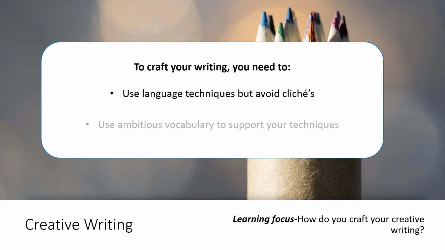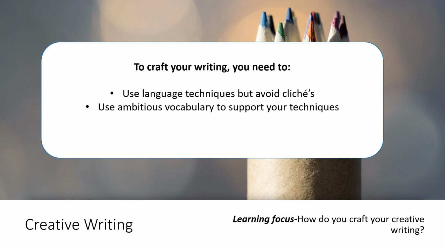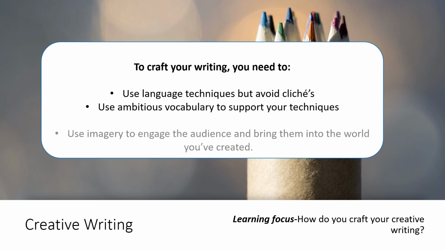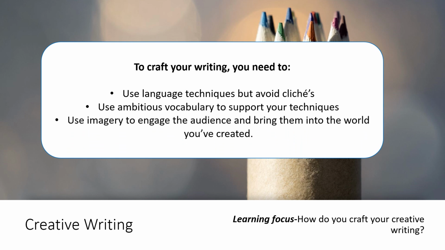Next one will be use ambitious vocabulary to support your techniques. It's not enough just to use them here or there, use them together to actually craft some vivid imagery for the audience. And again, like we just said, use that imagery to engage the audience and bring them to the world you've created. We want them to actually imagine the things that you're thinking about, and if you are using cliches, if you're using things that aren't really well described, then you're not going to be able to actually engage them and get them absorbed in the story you're trying to tell.